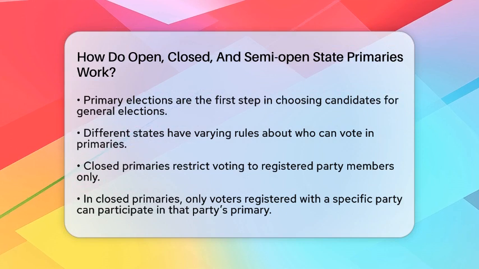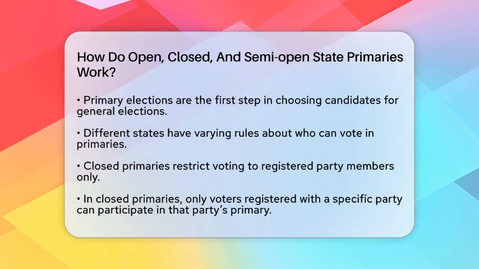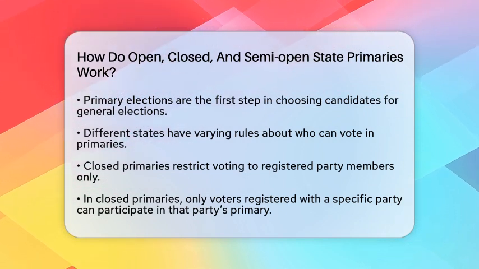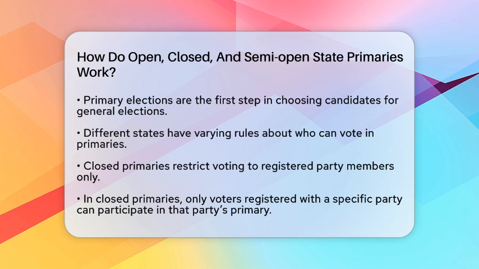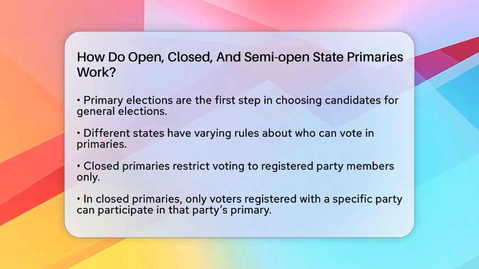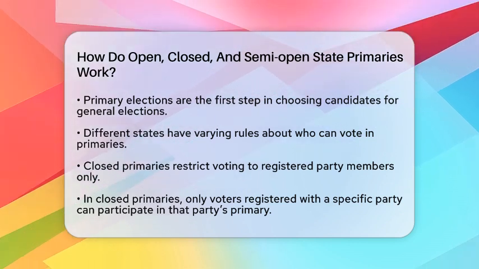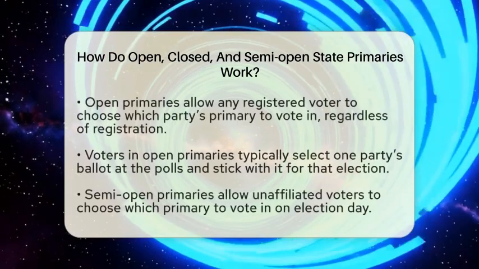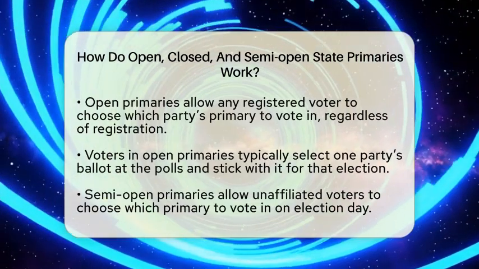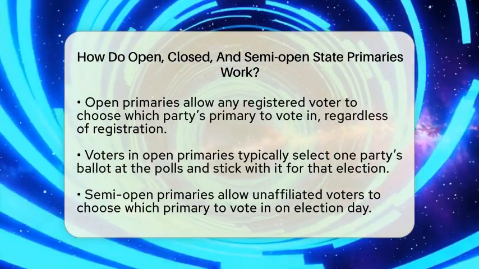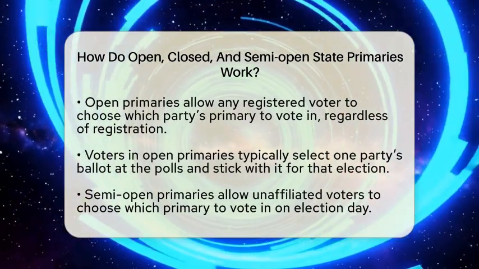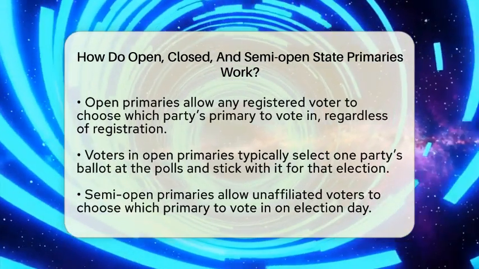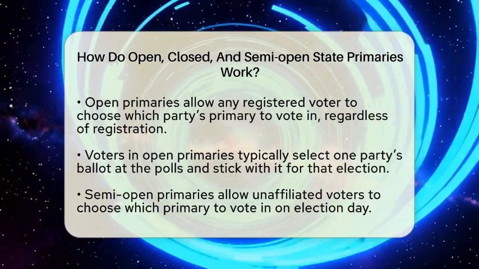In a closed primary, only voters who are officially registered as members of a specific political party can vote in that party's primary. For example, if you are registered as a Democrat, you can only vote in the Democratic primary. If you are registered as a Republican, you can only vote in the Republican primary. People who are not registered with any party or are registered with a different party cannot take part.